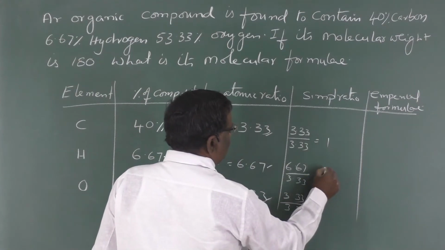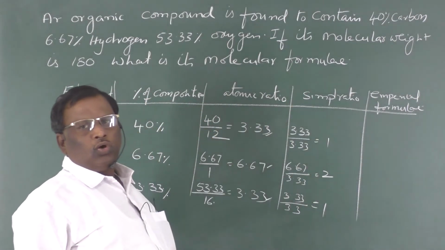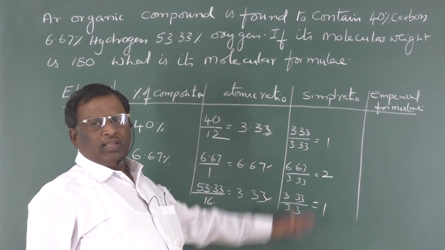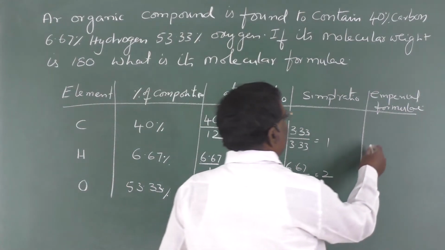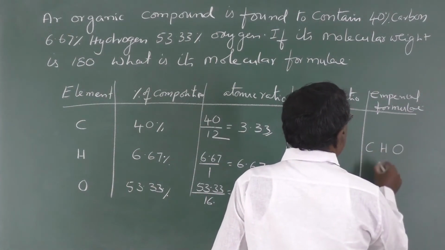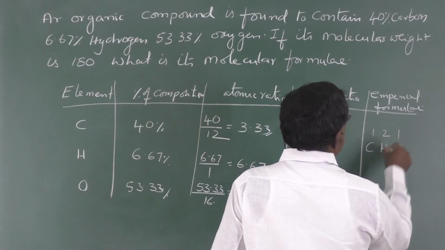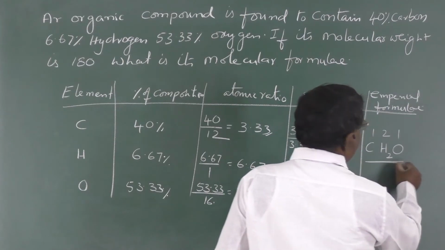This is 1, this is 2, this is 1. So the simple ratio is 1:2:1. Carbon 1, hydrogen 2, oxygen 1. So the empirical formula is CH2O.